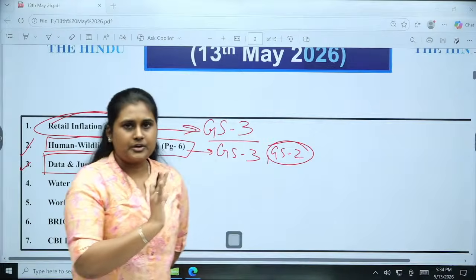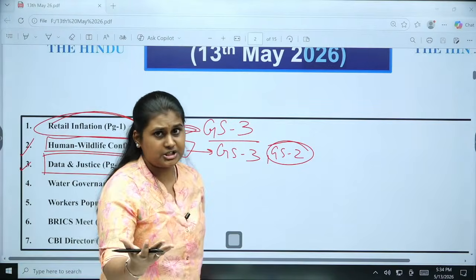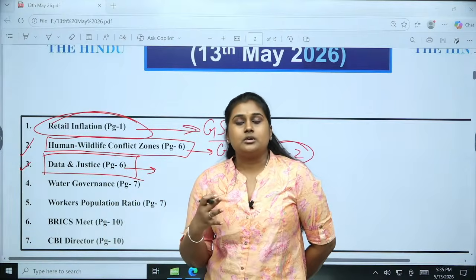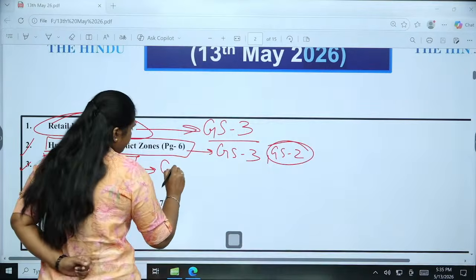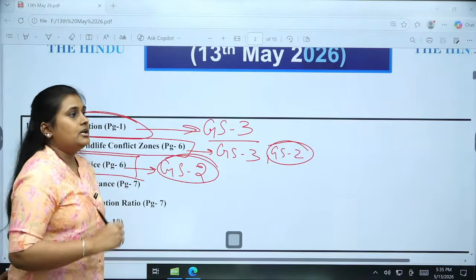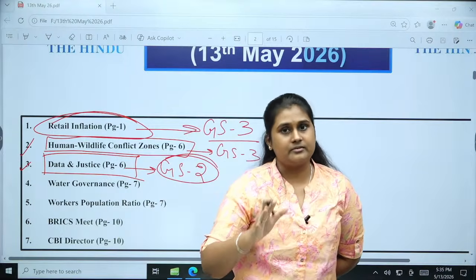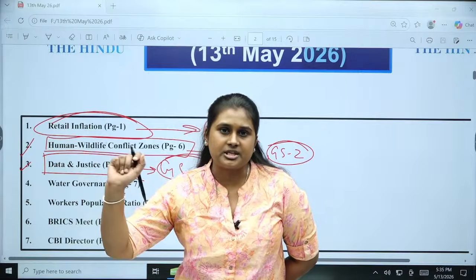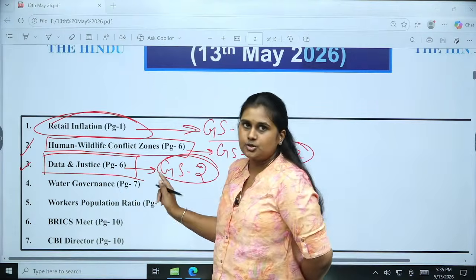Okay, so we are going to see what are all the advantages, disadvantages, what are all the earlier initiatives and what are the new initiatives. Okay, how it is going to be helpful, all these things we are going to see here. So it is directly going to impact our GS2 paper, polity. Okay, and this editorial is mostly about how it is helping governance and the judiciary, rather than going too much into the technical side of AI systems. So that is why it is GS2, not GS3.